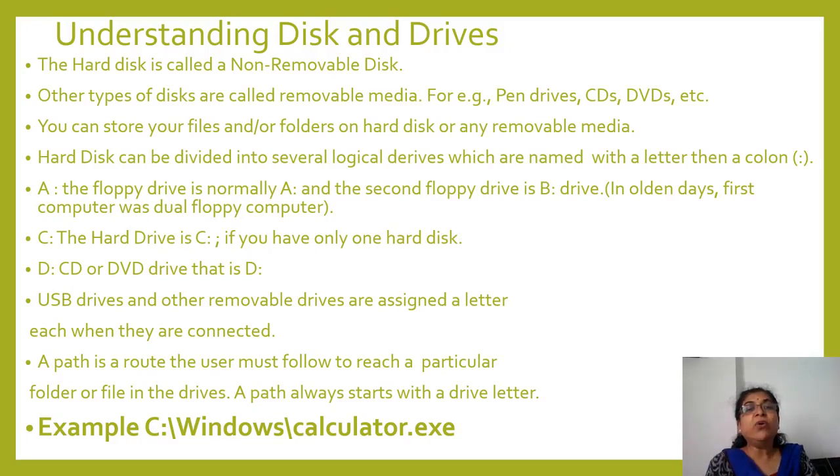Now after that, C colon, the hard drive is C drive, if you have only one hard disk. Otherwise, if there are two hard disks, or if it is partitioned, it is called D drive also. D drive is the CD or DVD drive. Generally, this letter is specified for the CD DVD drive.